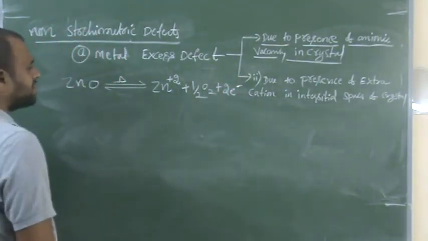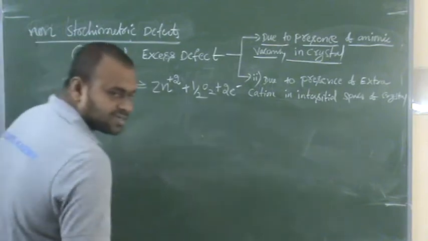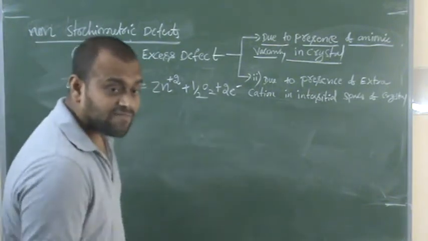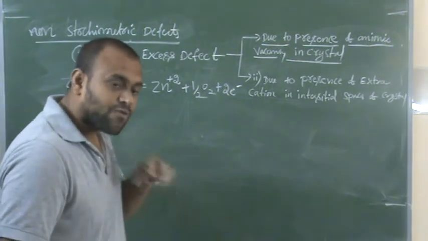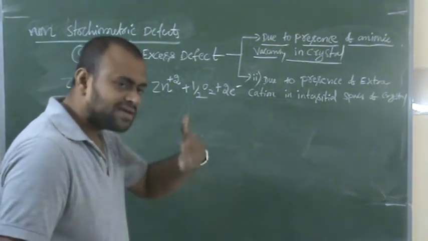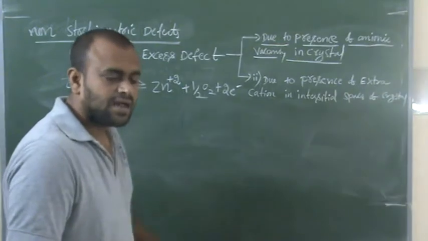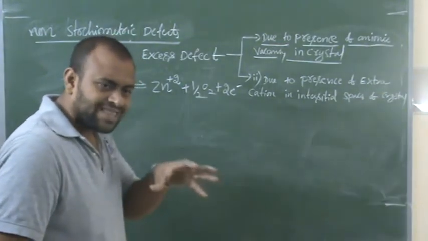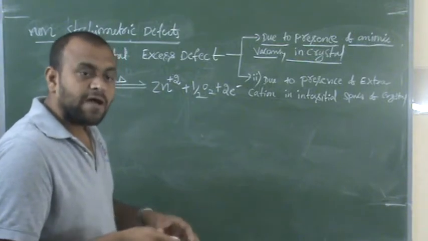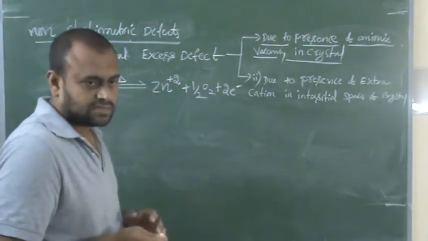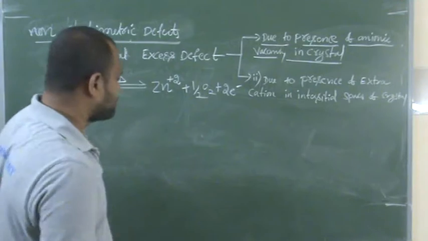Here what happens, whenever zinc oxide is heated in presence of zinc vapors, the oxygen escapes out from the crystal, and the excess zinc occupies the interstitial spaces. It is like this.